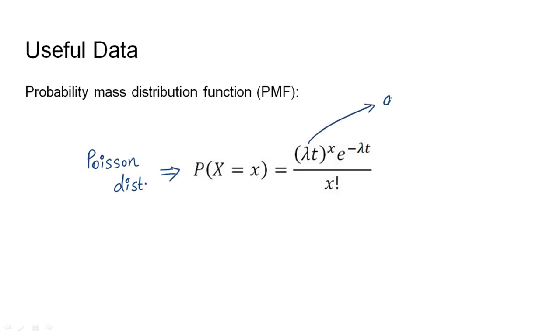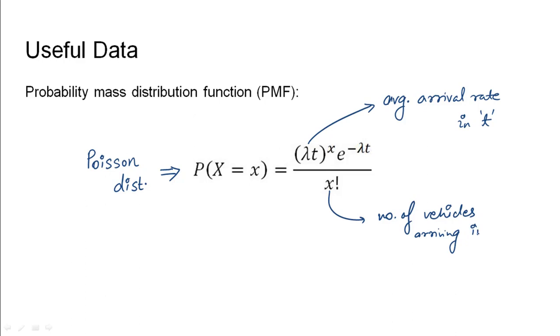Here lambda is the average arrival rate in t duration, x is the number of vehicles that would arrive in the time interval t, e is nothing but the exponential that is given as 2.71, and t is the time interval that has been specified. For this question it is 1 minute.